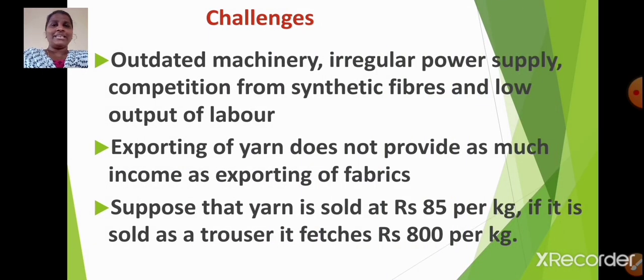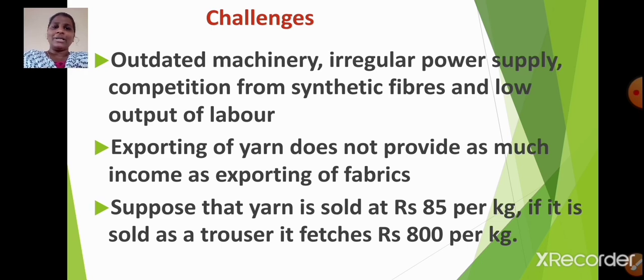Now, let us try to understand the challenges faced by the cotton textile industries. Outdated machinery, irregular power supply, competition from synthetic fibers, and low output of labor. These all are the challenges faced by the cotton textile industry. Exporting of yarn does not provide as much income as exporting of fabrics.